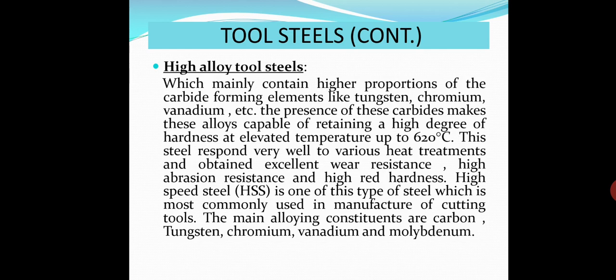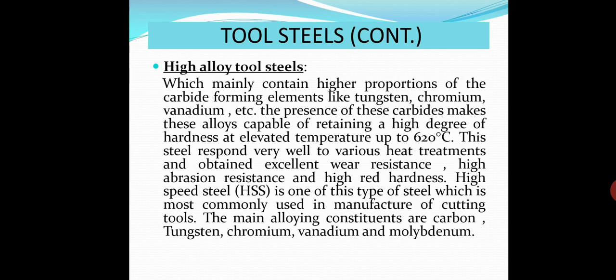Low alloy tool steel retains the hardness up to 250 degrees centigrade, but here it is up to 620 degrees centigrade.